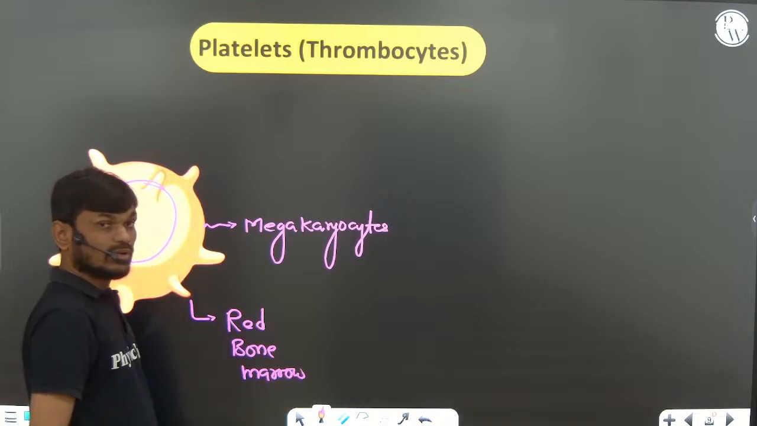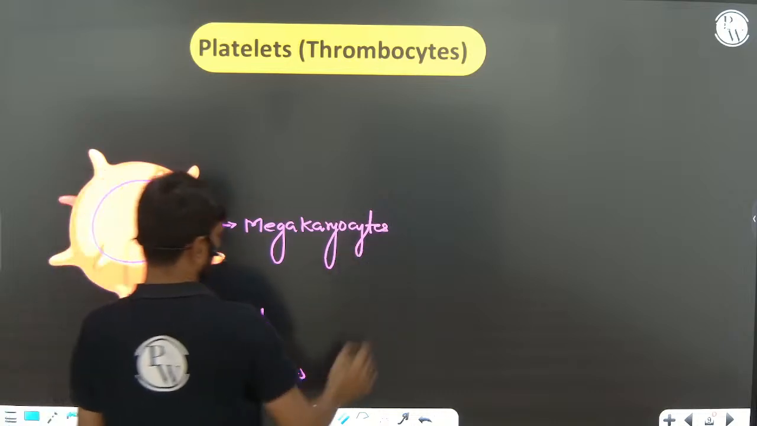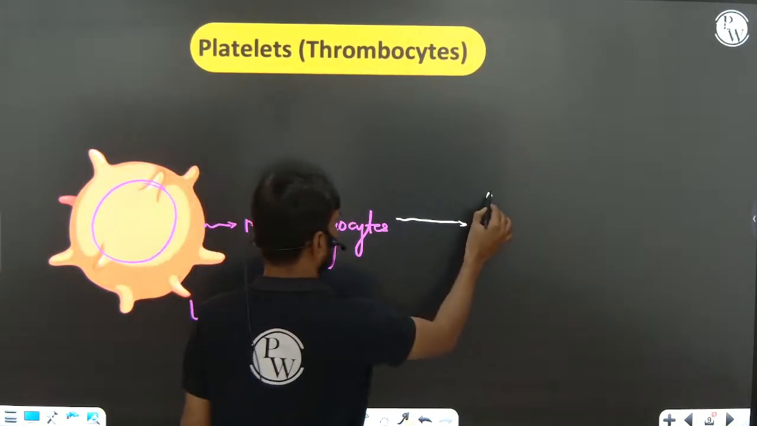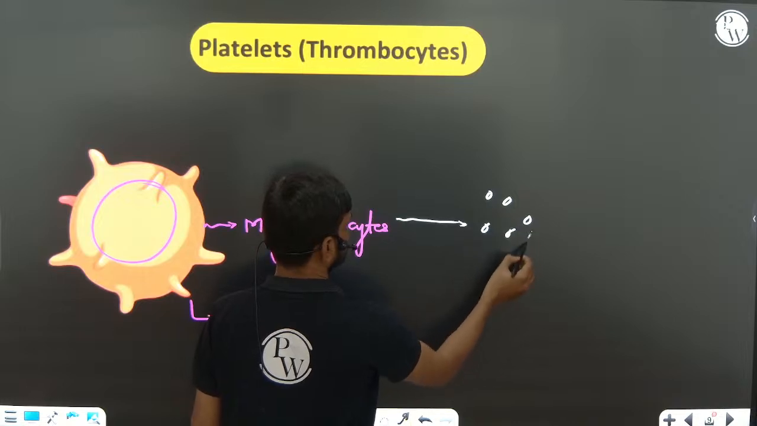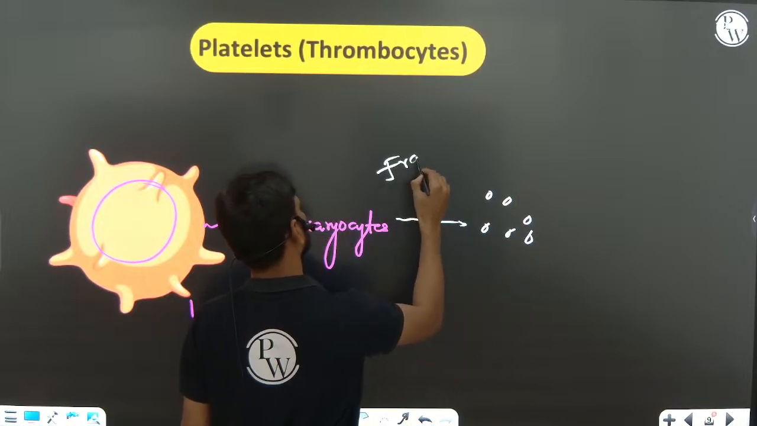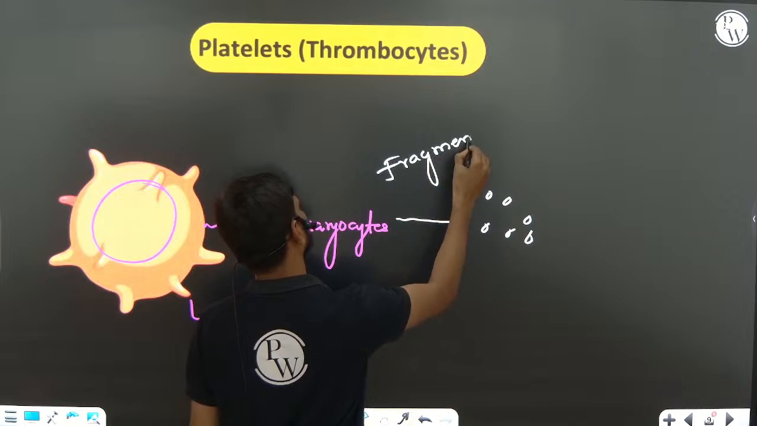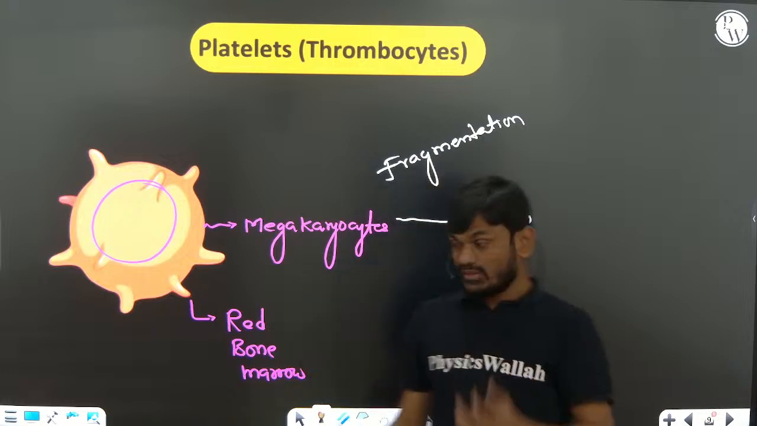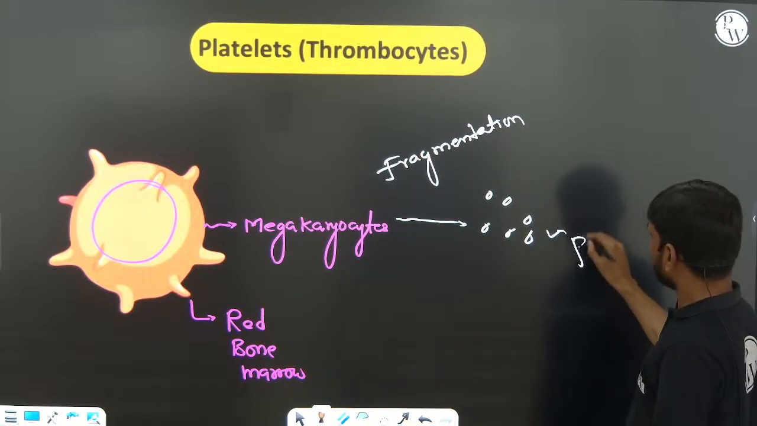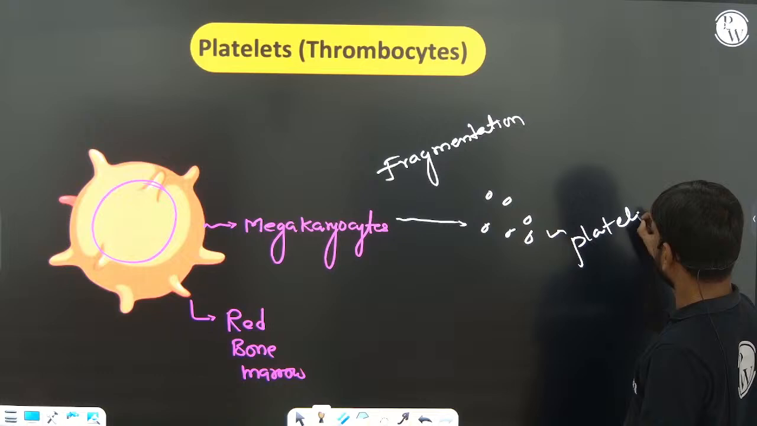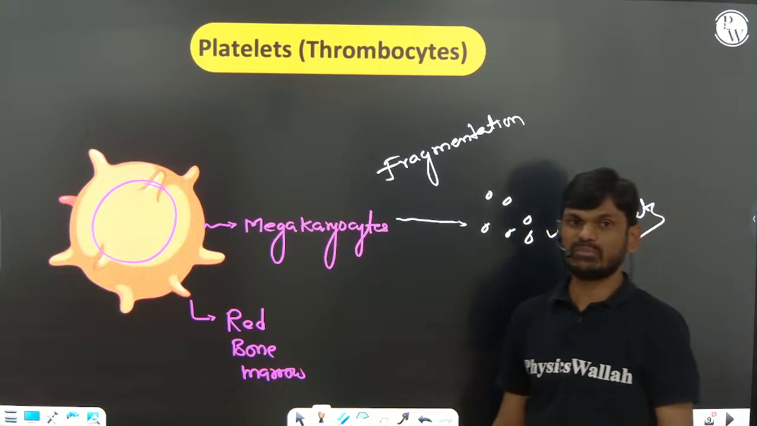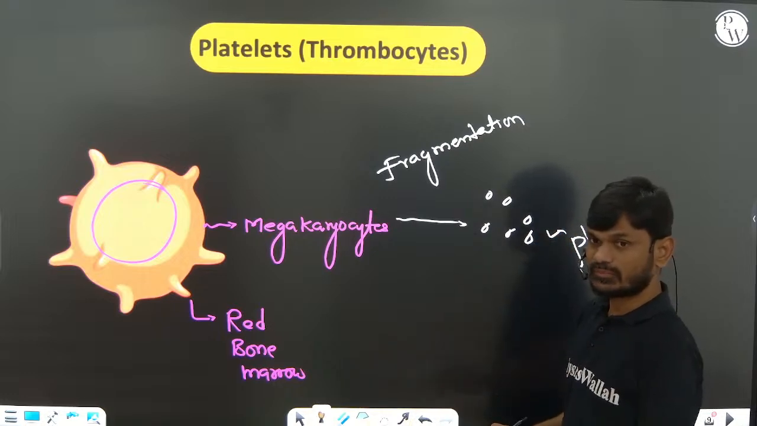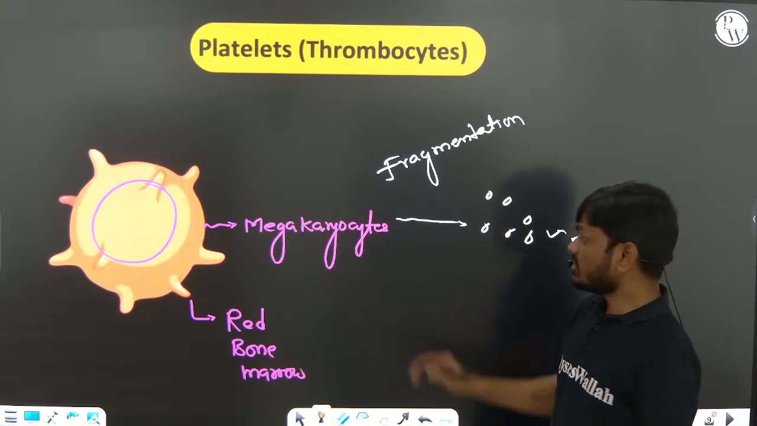Now these megakaryocytes undergo fragmentation, breaking into smaller fragments. All these we call platelets. So platelets are formed by the breakdown of the megakaryocyte into smaller and smaller pieces. Platelets are very, very important.